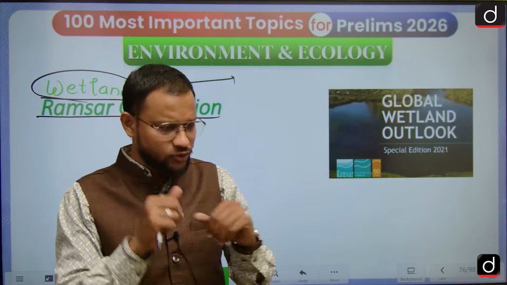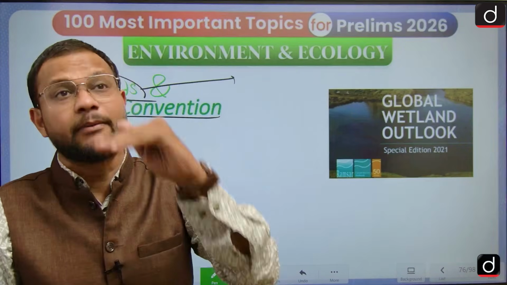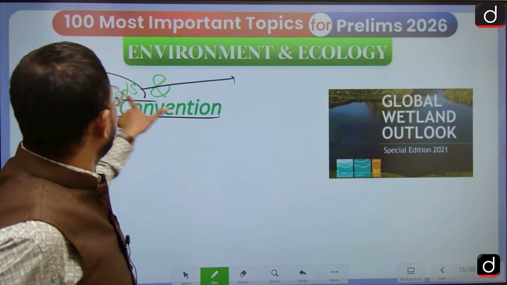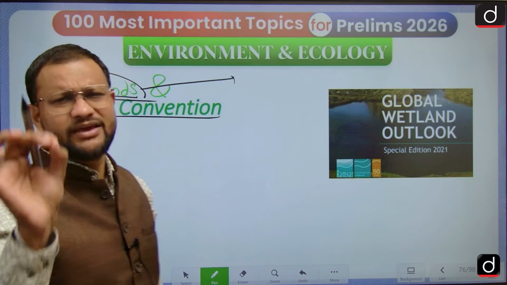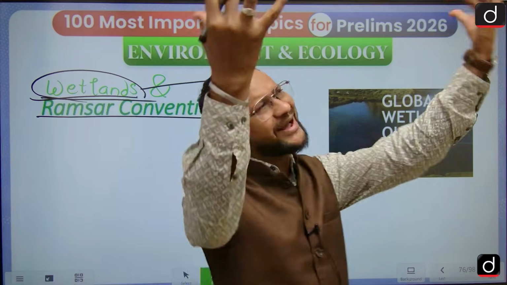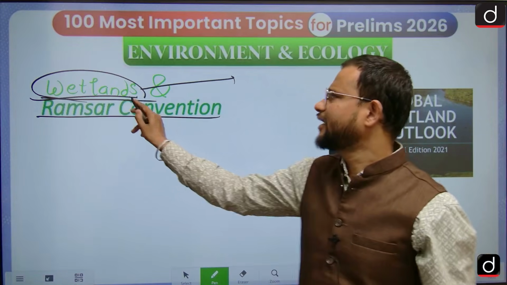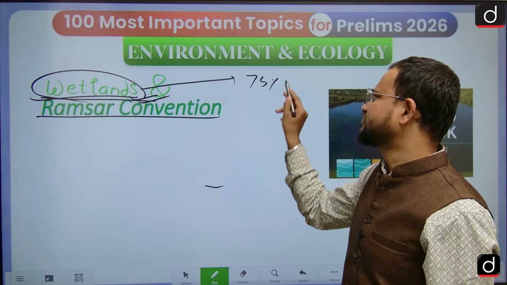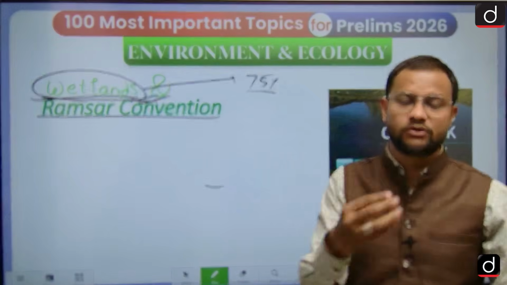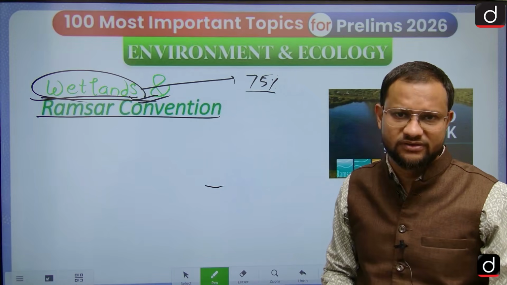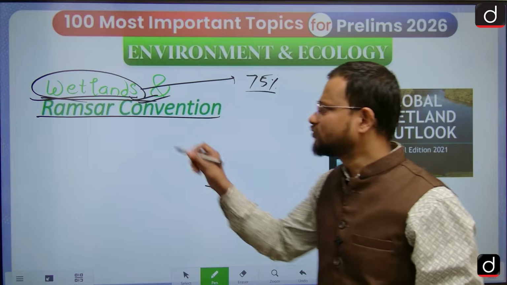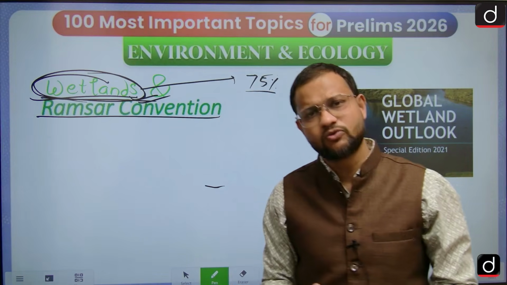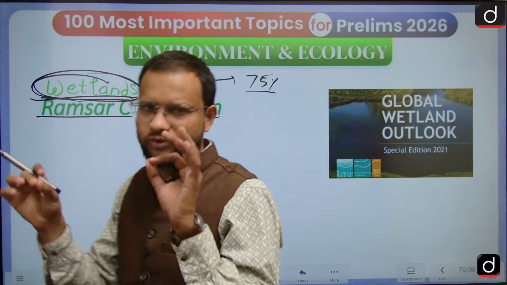If it rises above 6 meters, that is simply a wetland. Then if it has great potential to attract waterfowl species, that is a wetland. You will find that 75% of wetlands are temporary in nature, like rice fields. So these wetlands are very important. Rough estimates suggest we have at least 5 to 6 lakh wetlands.